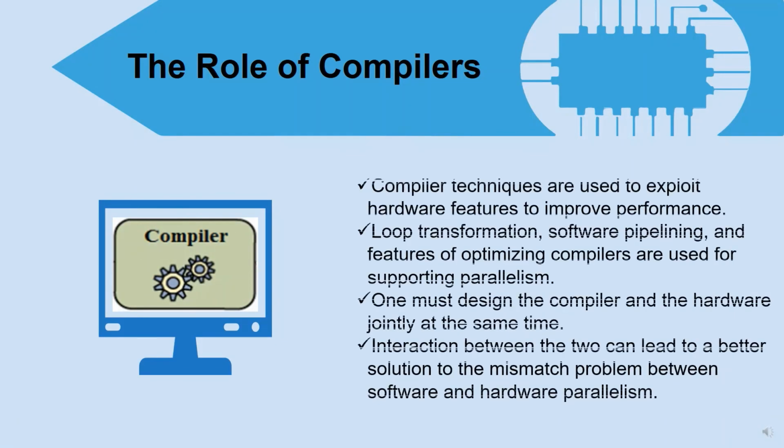The role of compilers: compiler techniques are used to exploit hardware features to improve performance. Loop transformation, software pipelining, and features of optimizing compilers are used for supporting parallelism. One must design the compiler and the hardware jointly at the same time. Interaction between the two can lead to a better solution to the mismatch problem between software and hardware parallelism.